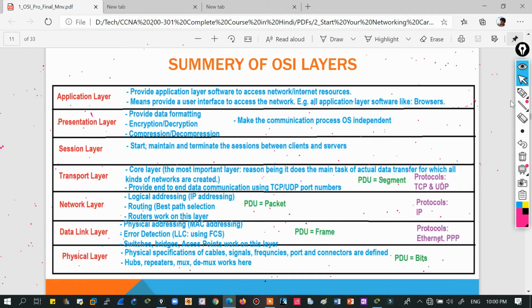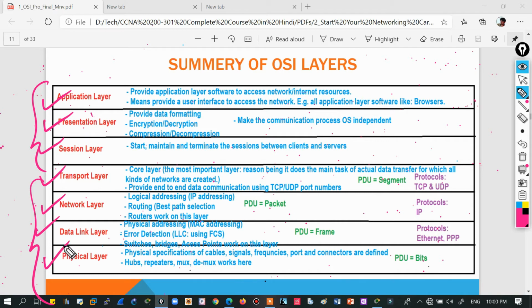So till now we have discussed the functions of each layer, upper layers and lower layers. The application layer provides the network interface, the presentation layer gives formatting, and the session layer creates sessions. The transport layer deals with transferring actual data, the network layer provides IP addressing, the data link layer provides MAC addressing, and the physical layer provides physical specifications like connectors and cables.